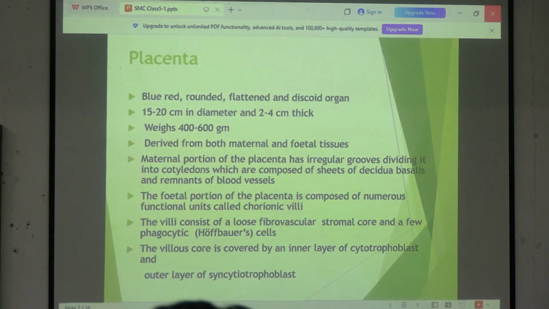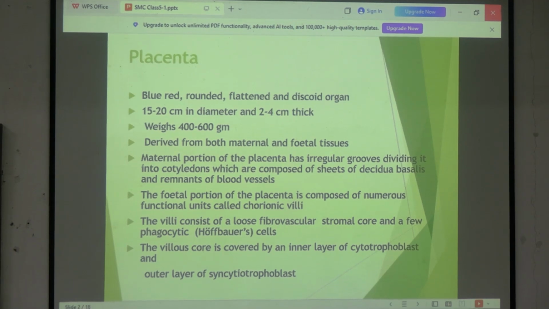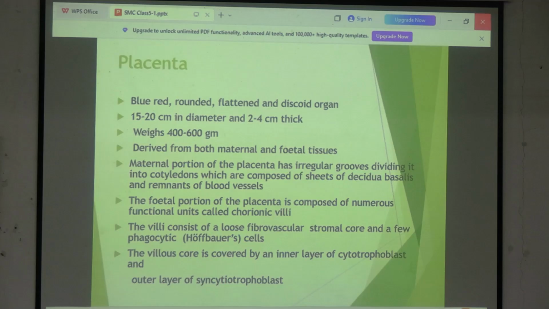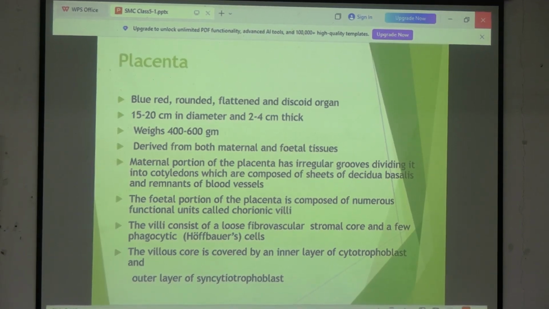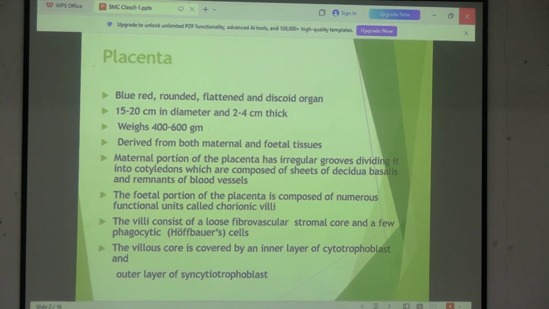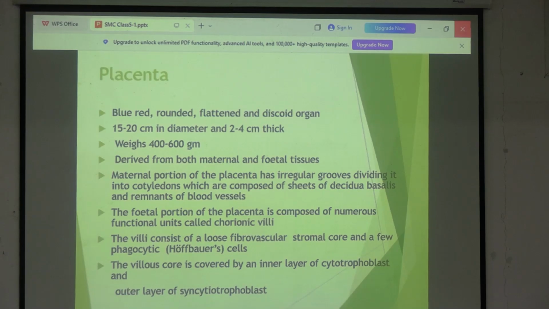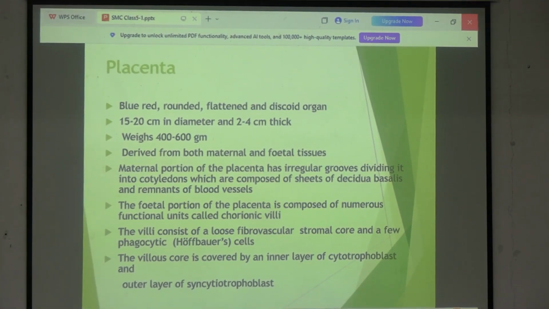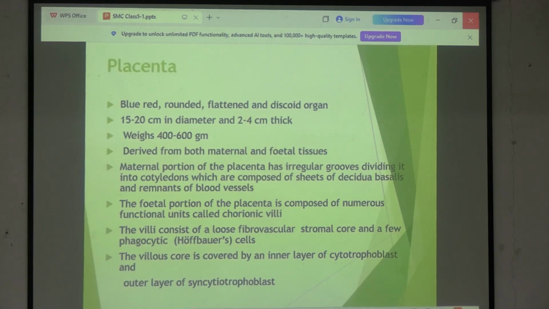in an earlier class, I had told you what is villi. Villi means finger-like projections, which has a fibrovascular core inside it. Similarly, when I say chorionic villi, that means that these are finger-like structures that will be having an inner fibrovascular core and surrounded by a layer of cells. That is what we call chorionic villi.